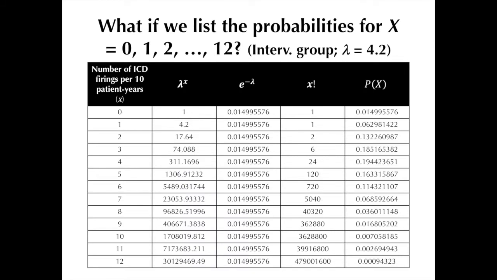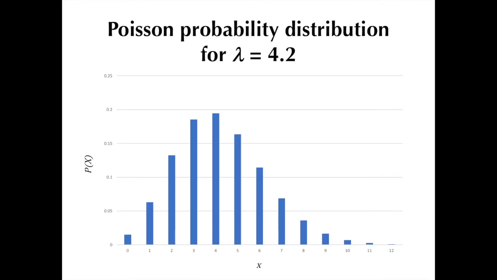We do the same thing with the intervention group. The lambda value this time is smaller compared to the standard group. We only go up to x equal to 12 in this table because the corresponding resultant probability is already very small at this point. Plotting the data in a vertical bar graph, we get this. This is the Poisson probability distribution for lambda equal to 4.2. The right-sided skewness is a lot less subtle here compared to the probability distribution of the standard group.